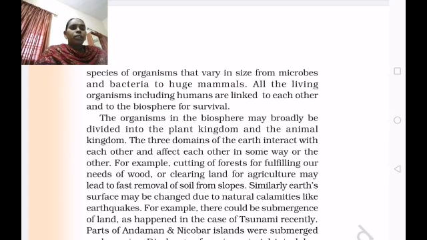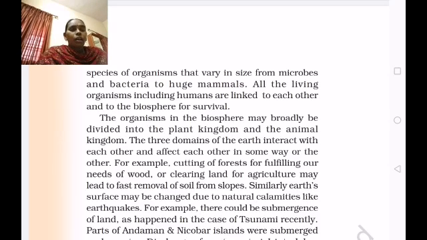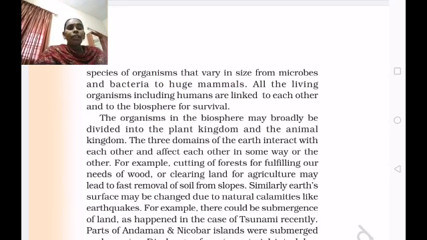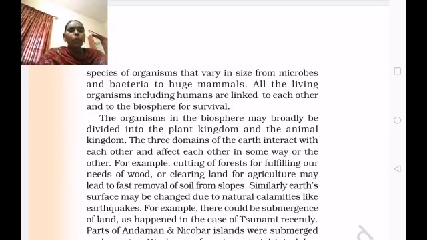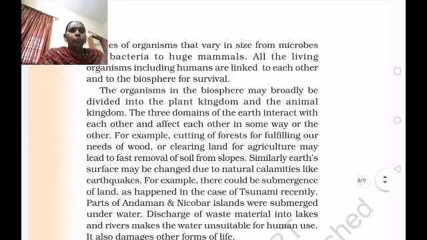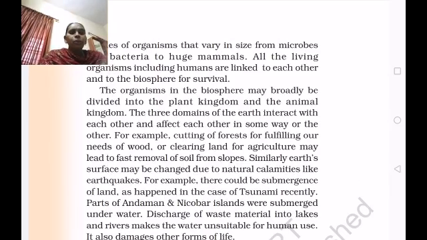The submergence happened in the coastal areas, the sides of the oceans. If you see the news about Turkey, a small earthquake took place and a disaster followed, and the buildings and everything collapsed. Based on that, the land is going to be changed, as happened in the case of the tsunami recently.